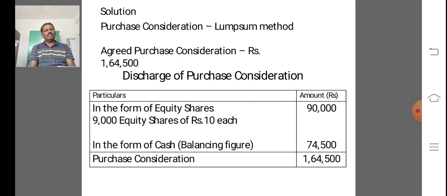Dear students, in this problem, step number 1 is calculation of PC. Which method are we using? Lump sum method, because in this problem the fixed amount or lump sum amount is given, that is agreed purchase consideration is equal to 1,64,500.